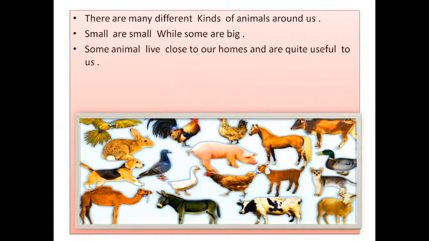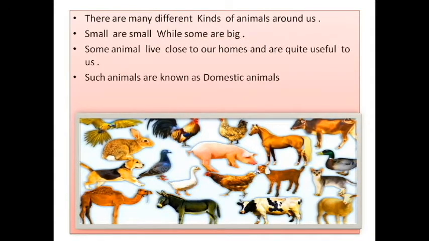Some animals live close to our homes. Yes or no? Which animals live close to our homes? Like a cow, dog, cat. These are the animals very close to us. Yes or no? And they are also very useful to us. So we are not only living with them, we are keeping some animals because of their uses. Such animals are known as domestic animals.